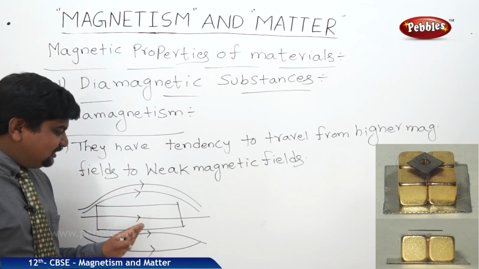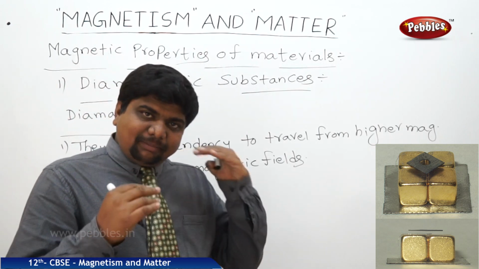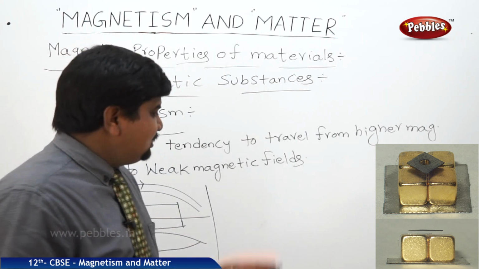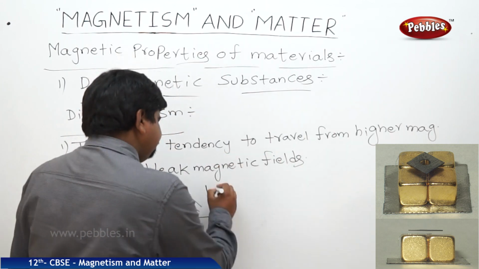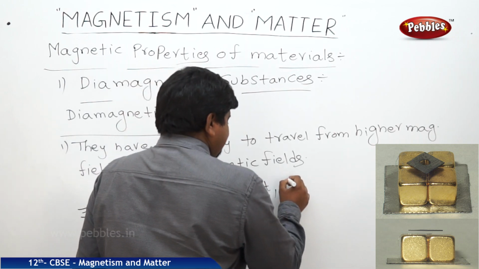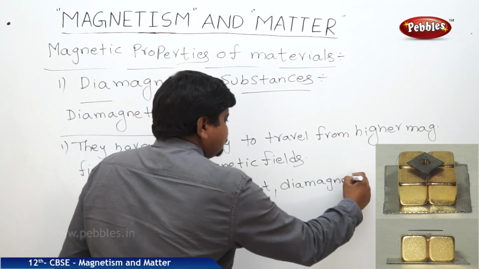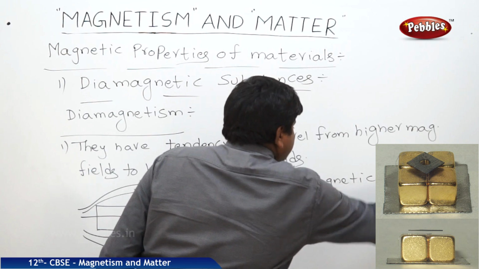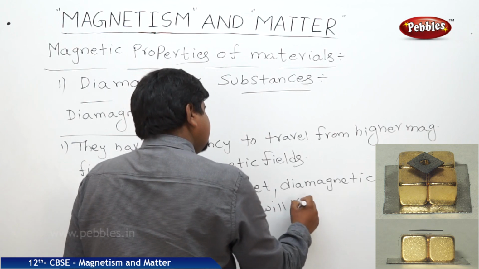One more nature of diamagnetic substances is that they are repelled by the magnets and the magnet is also repelled by the diamagnetic substances. That means magnet and diamagnetic substance both will repel each other.